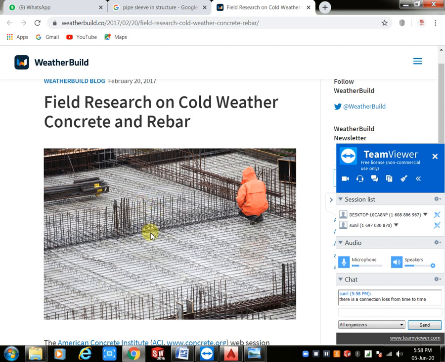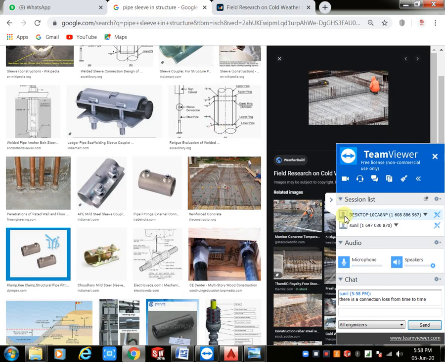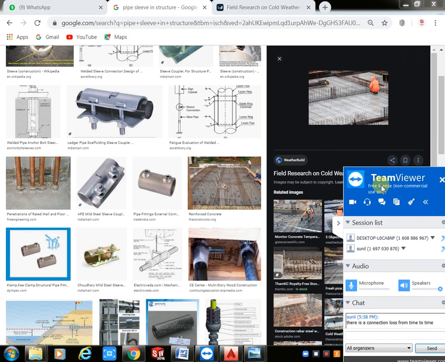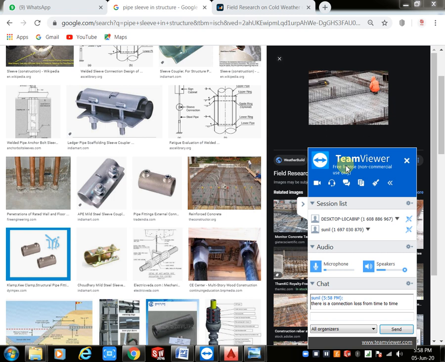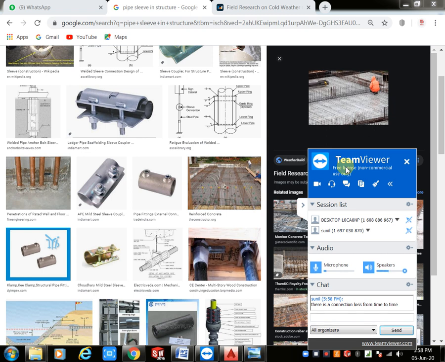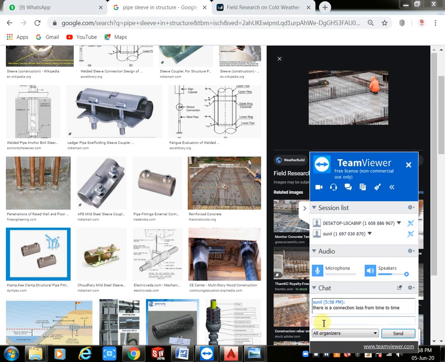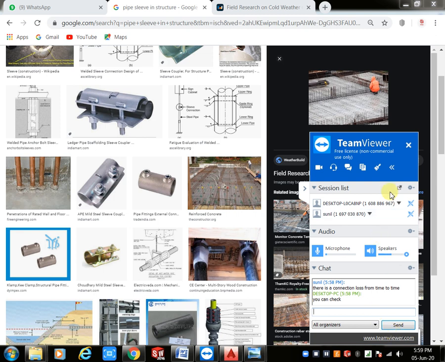Connection loss from time to time. Wait. Okay, I will show that tomorrow. I have the image also. Okay, the pipe sleeve image.